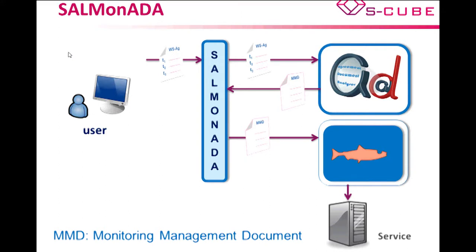This WS agreement is processed by ADA, which automatically generates a monitoring management document, or for short, MMD. This document includes what are the quality attributes to monitor, as well as other required information, such as the name of the service, endpoint, operations, etc. The MMD is processed by Salmon, who, at this moment, starts the monitoring process.